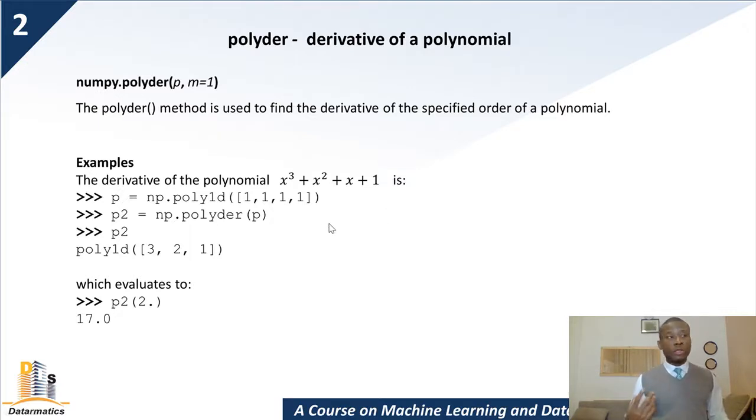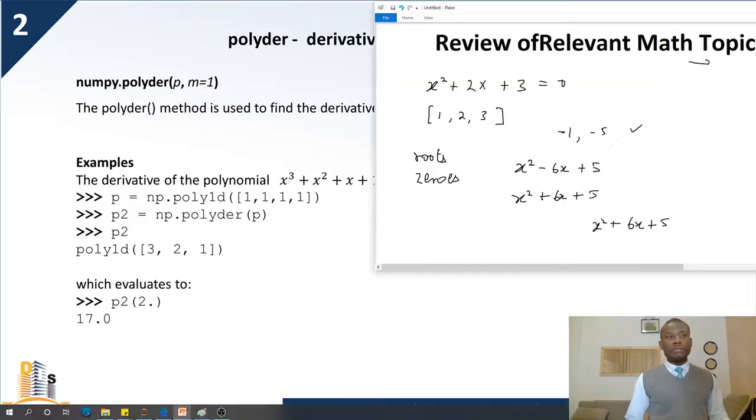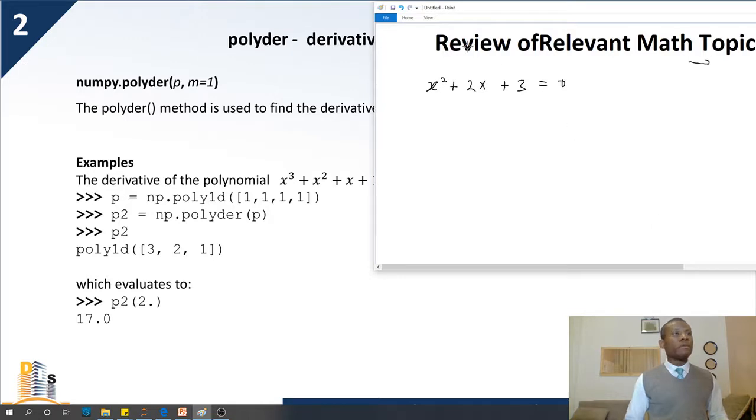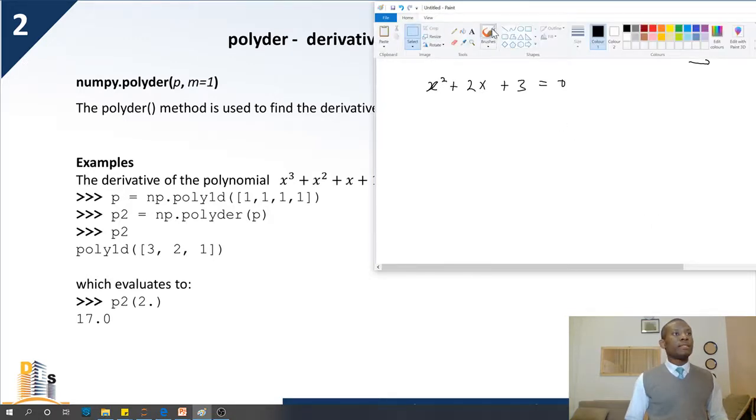Now this is very interesting because this is used to find the derivative of a polynomial. So we are now kind of going into bits of calculus. Again, I'm going to display my blackboard and wipe away some part of the board. Let me take a pen.